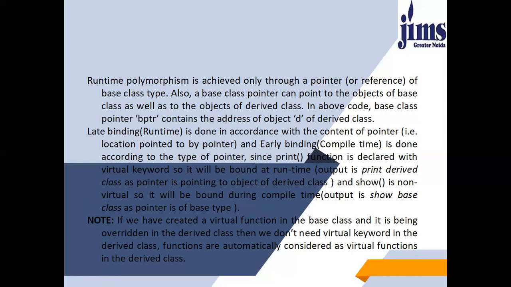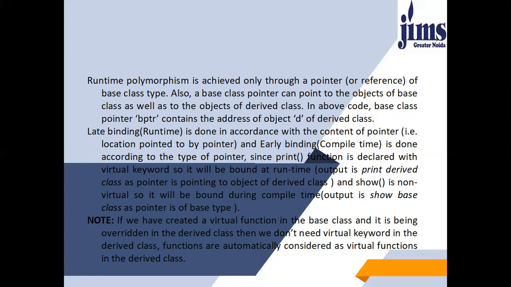Late binding is done in accordance with the content of pointer, and early binding is done according to the type of pointer. Since print function is declared with virtual keyword, so it will be bound at runtime. Output is print derived class as pointer is pointing to object of derived class. And show is non-virtual, so it will be bound during compile time. So output is show base class pointer as pointer is of base type.